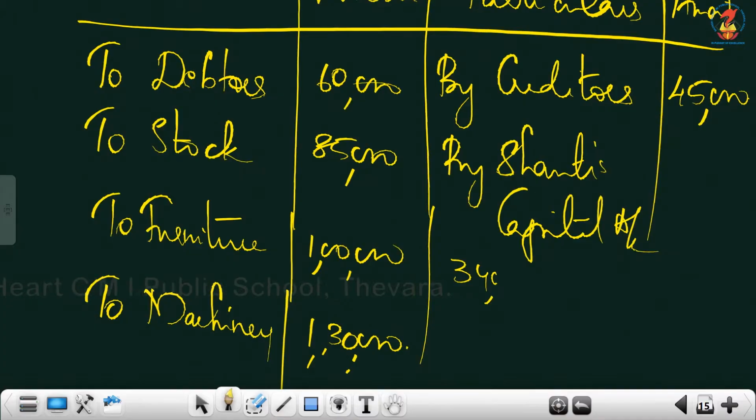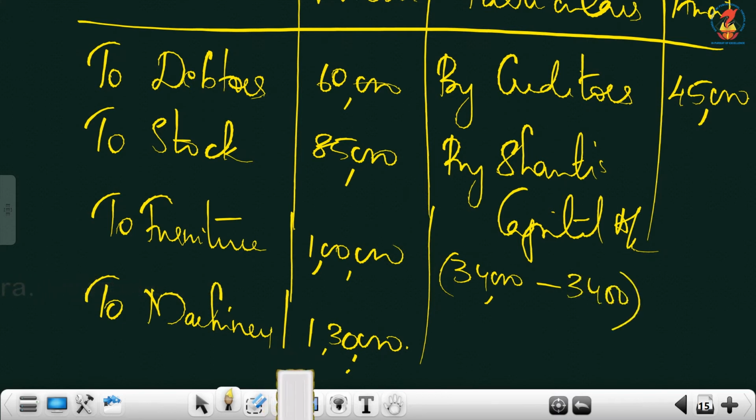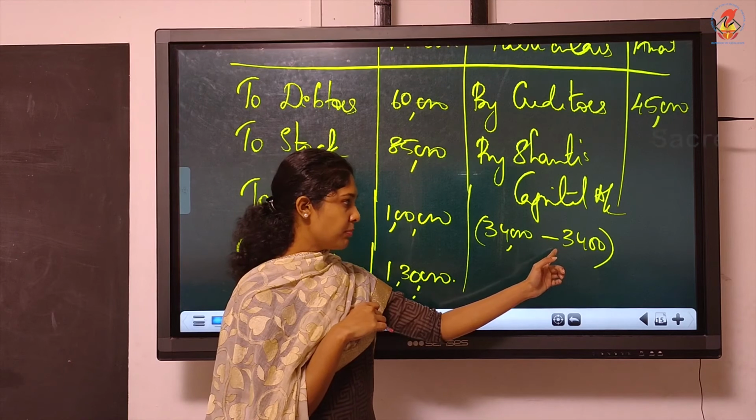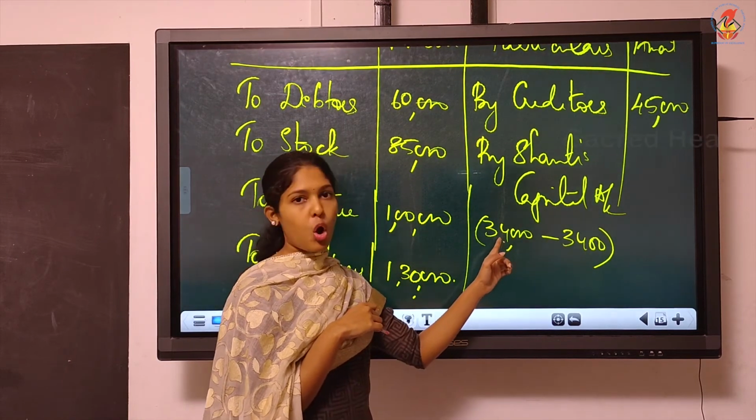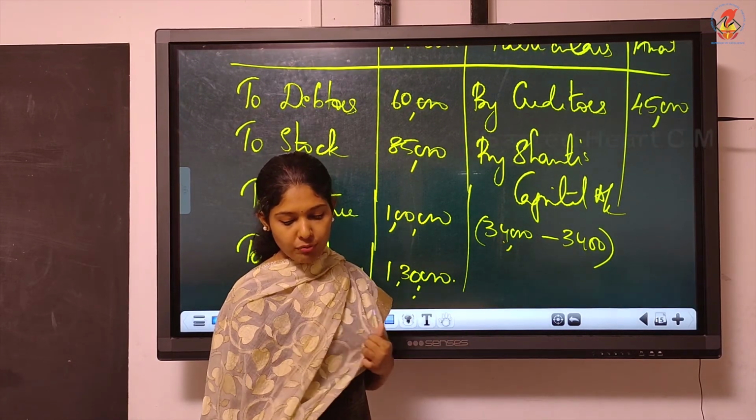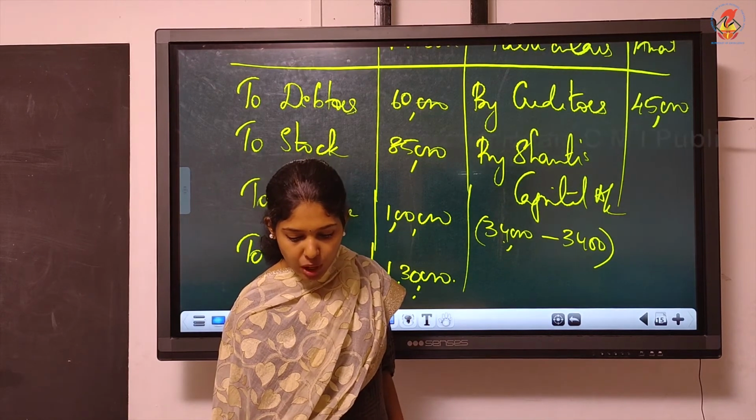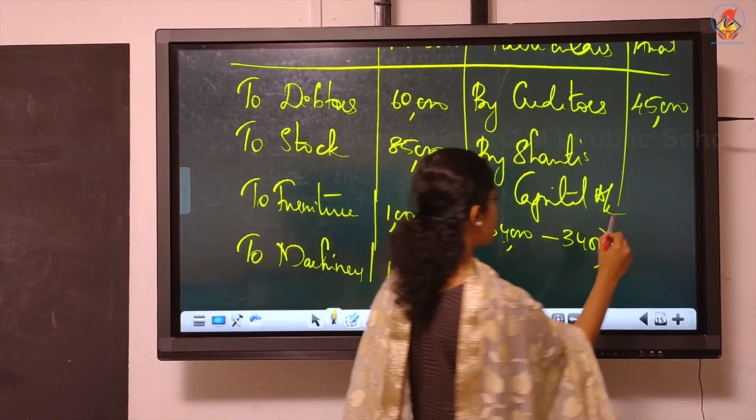It is taken at a discount of 10%. 10% less than the book value. So it is 3,400 which we have to deduct. 40% of 80,000 we got first. Then from that you calculate 10% on this amount. So this is how you have to do the calculation. So the amount is 30,600.